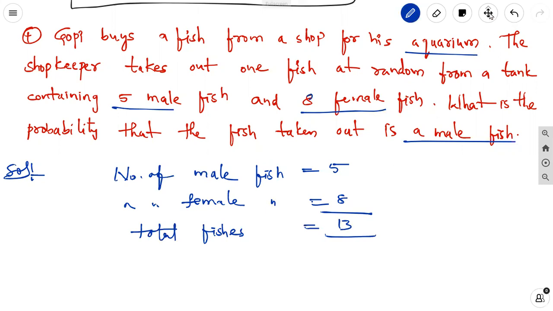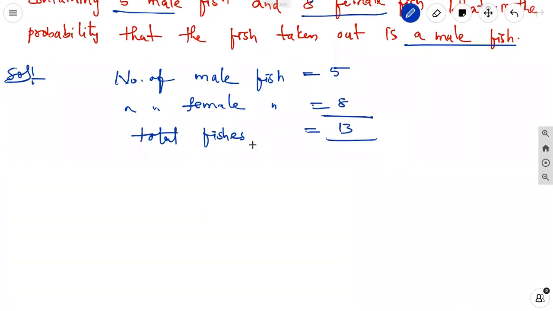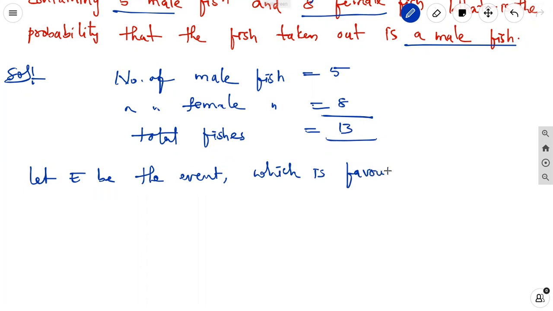What they are asking is male fish. Let E be the event which is favorable to male fish.